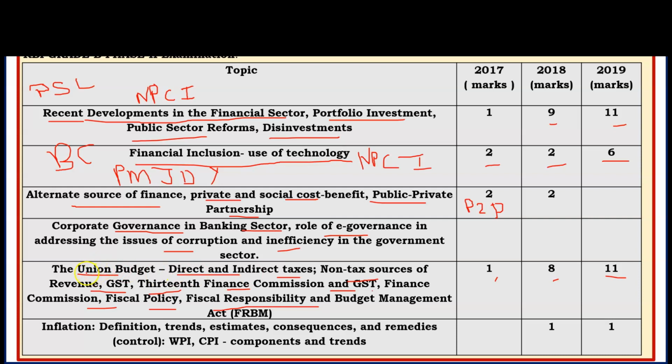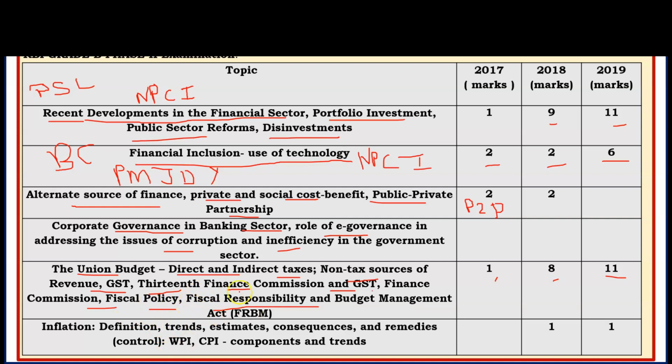Union budget, concept of union budget, and fiscal policy concept. What is the revenue deficit, fiscal deficit, primary deficit, revenue expenditure, capital expenditure? What are the components that are covered in the capital expenditure, what are the components that are covered under the revenue expenditure? You have to learn the basic concepts.